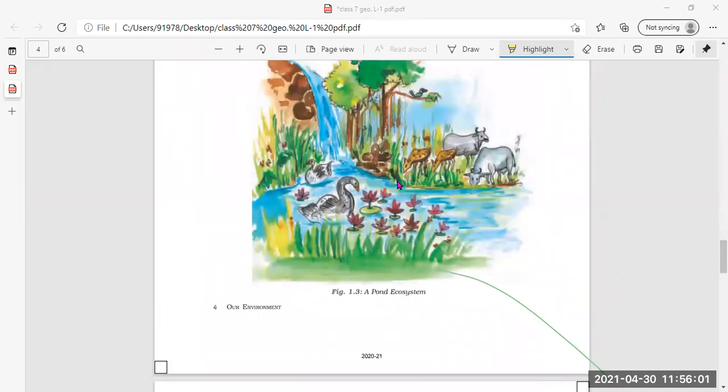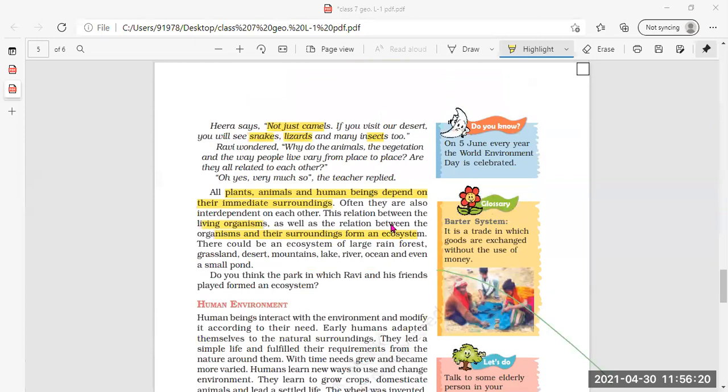यहाँ पर pond ecosystem बताया गया है कि in the pond fish is also there, birds are also there, and plant life is also there. So they are dependent on each other for their survival. अपने survival के लिए वो एक दूसरे के ऊपर निर्भर करते हैं, depend करते हैं. That is an ecosystem. So till here only today I will make an end of the explanation.